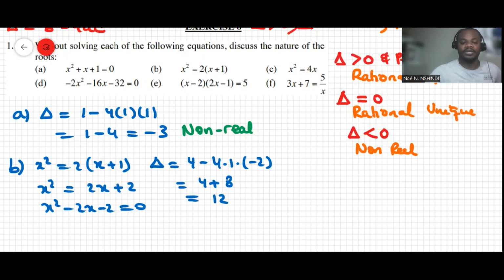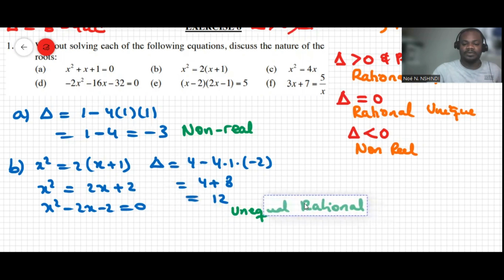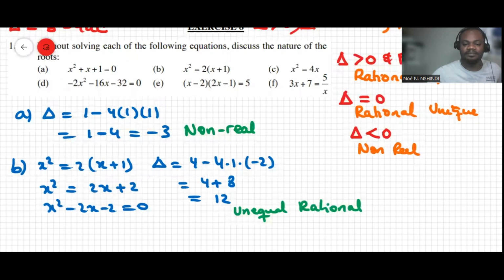square, so over here we'll say that the roots are real. I can also say rational. If I say rational, I don't need to say real again.